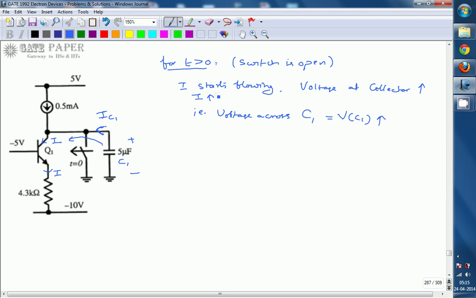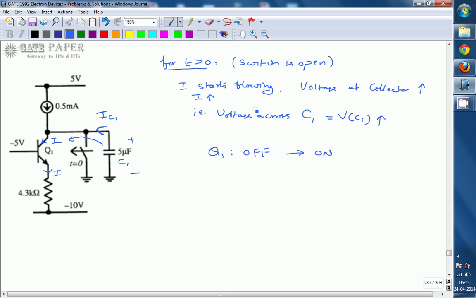Next statement: whenever I starts increasing, transistor Q1 comes from the off to the on state. Under steady state, it will be in the off state before the switch is open, and after the switch is open, after some time it reaches steady state where it comes into the on condition.